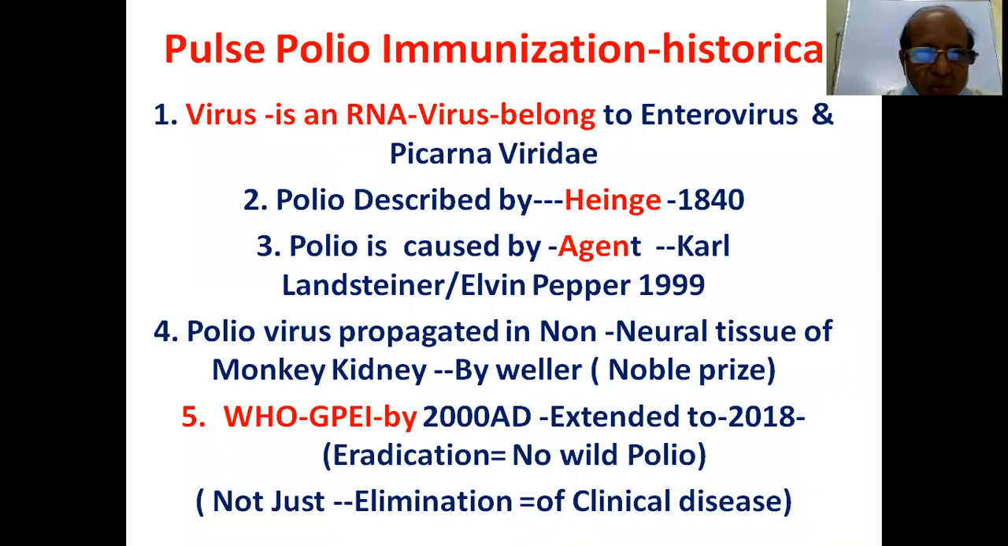Already discussed, the virus is an RNA virus. This poliovirus is an RNA virus belonging to enterovirus, Picornaviridae, and was described by Hinge. The causative agent of poliomyelitis was revealed by Karl Landsteiner. Poliovirus was propagated in non-neural tissue of monkey kidney, identified by Weller, for which he got the Nobel Prize.